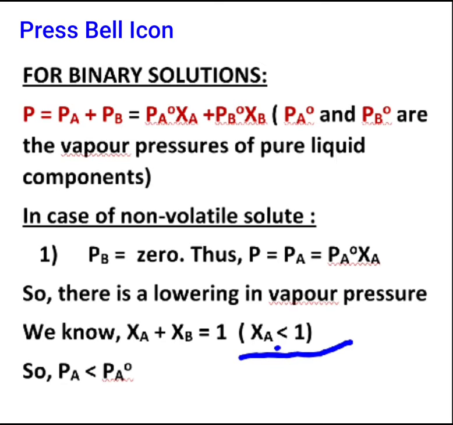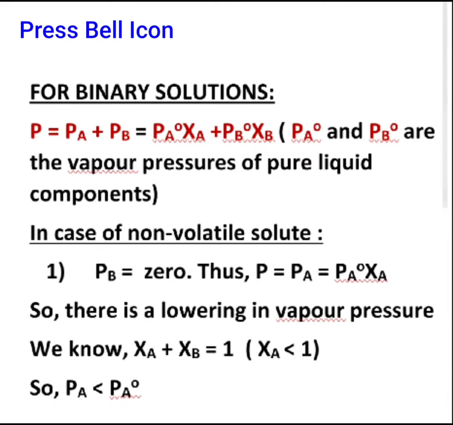So this value is always less than 1 because XA plus XB is equal to 1 and XB is almost equivalent to 0. Okay, so XA will be less than 1, and on that basis you can say that PA is less than PA0. When I say PA is less than PA0, what does it mean?